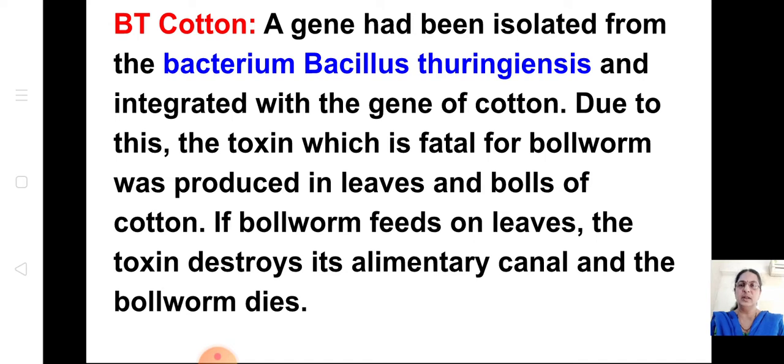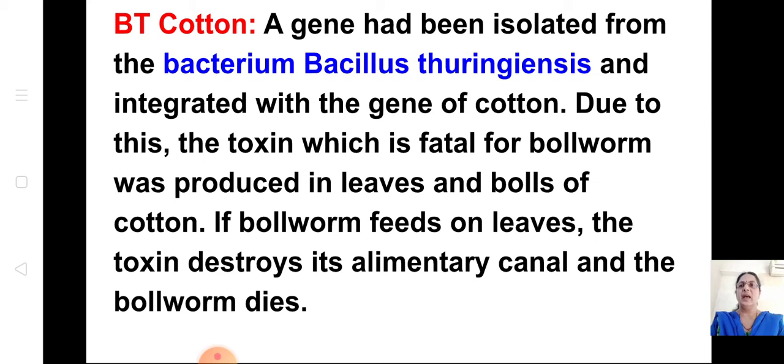When it is mixed, there is a toxin which is fatal for this bollworm. So it will destroy the alimentary canal and the bollworm will die. So this is the BT cotton. That means the gene which has been isolated from the bacterium Bacillus thuringiensis is integrated with the gene of cotton. So two genes are mixed. One is the bacteria, another one is the gene of the cotton.